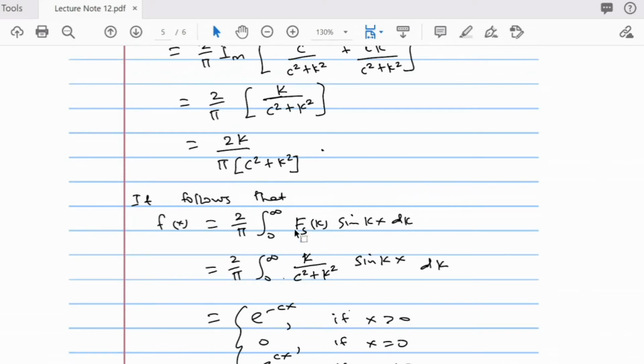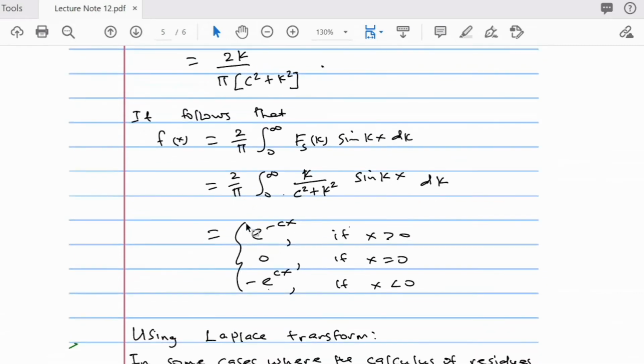This is our Fourier transform, the Fourier sine transform, which is capital F_S at k. So you plug it here, then you go. It converges to e to the power minus cx if x is greater than 0, converges to 0 as x equals 0, and minus e to the power cx if x is less than 0.